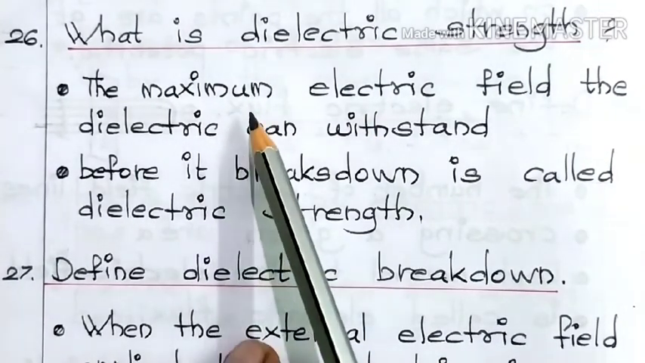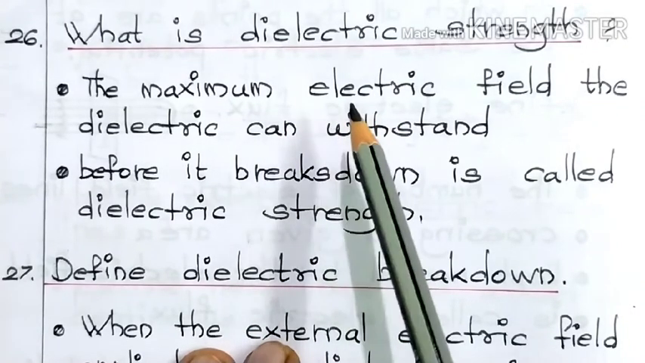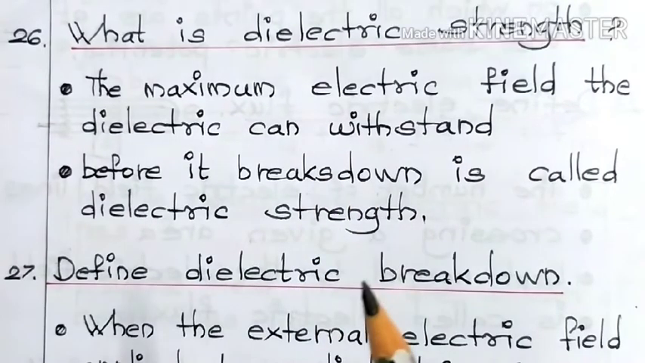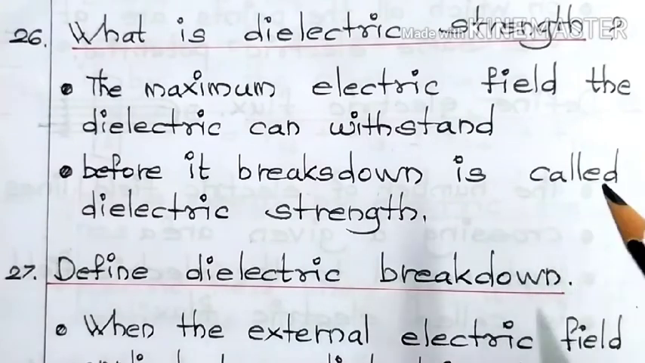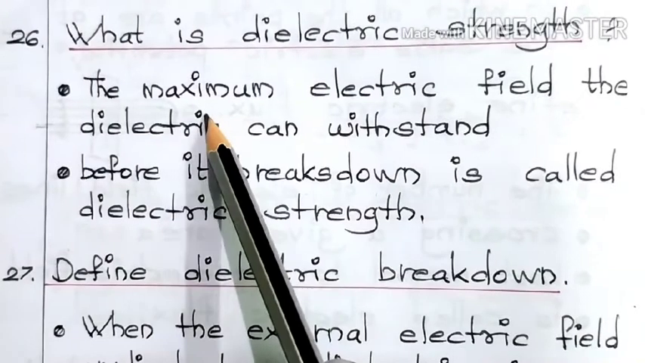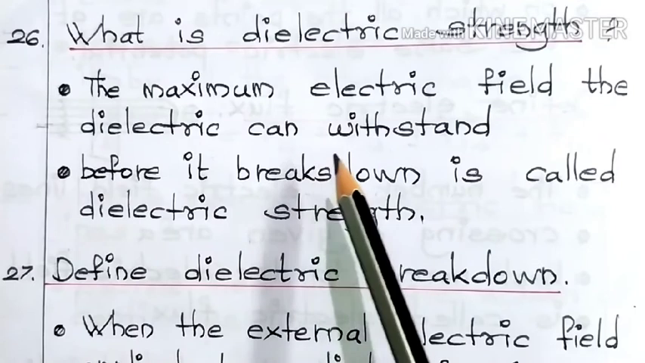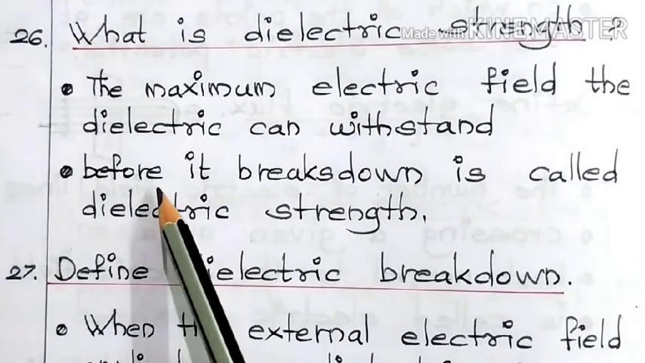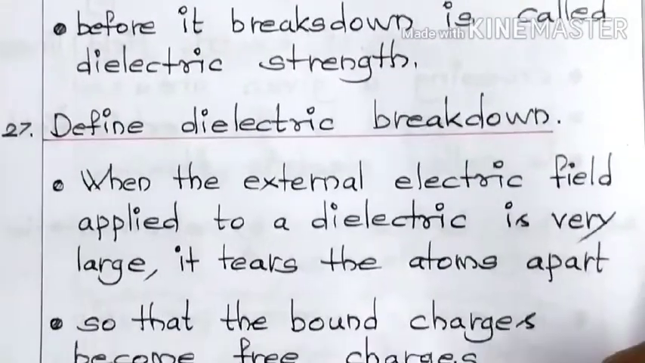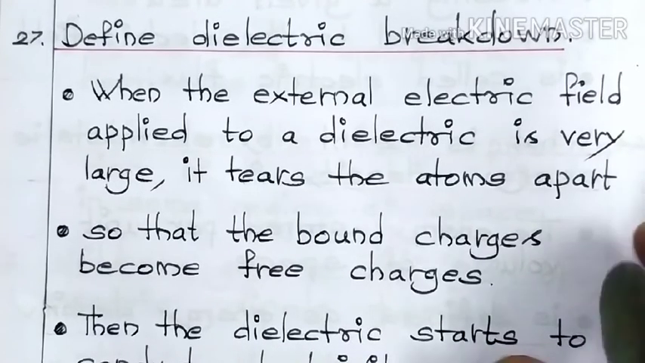So, if we keep on applying electric field and increasing its strength, what will happen? At a particular stage, the dielectric breaks down and it starts conducting electricity. So, the maximum electric field the dielectric can withstand before it breaks down is called dielectric strength. Next question, 27th one. Define dielectric breakdown.